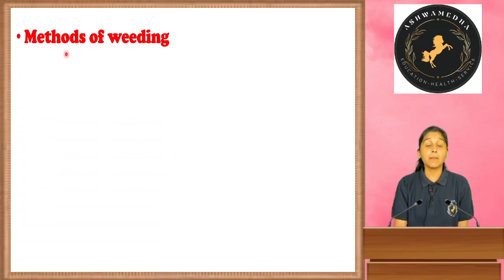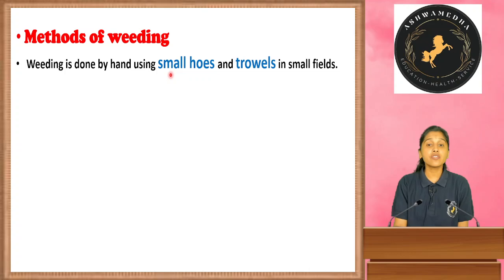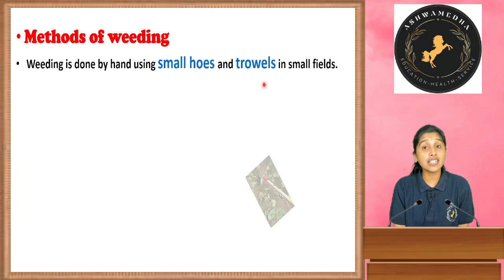Next, methods of weeding. How can we remove them? We can use a small hoe and trowels in a small field.